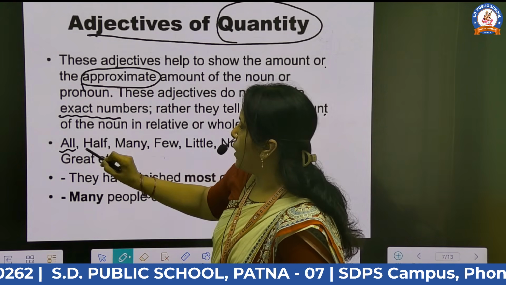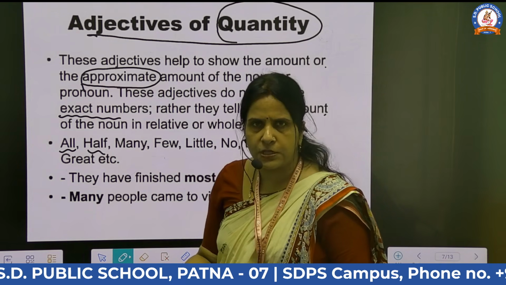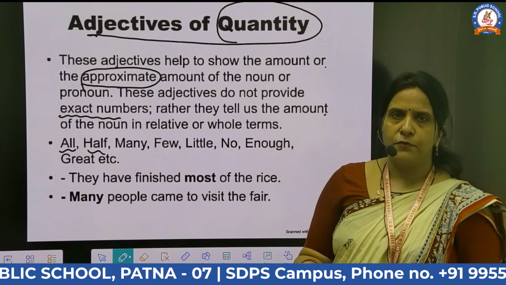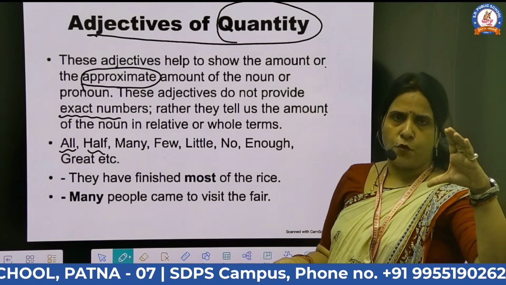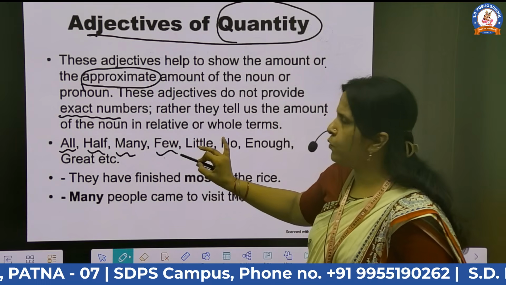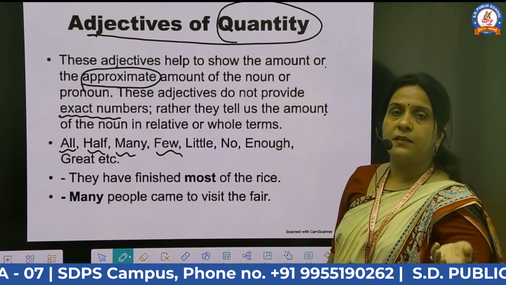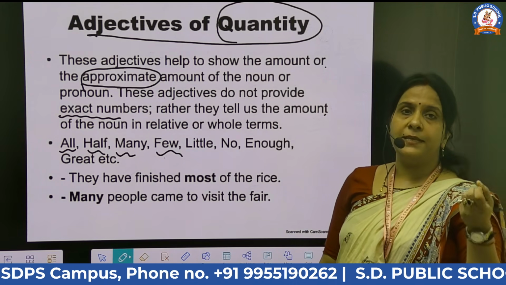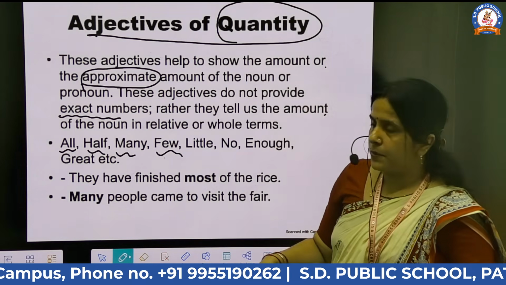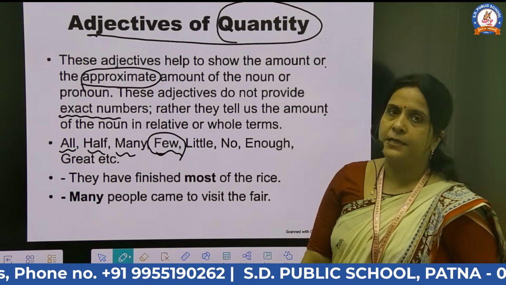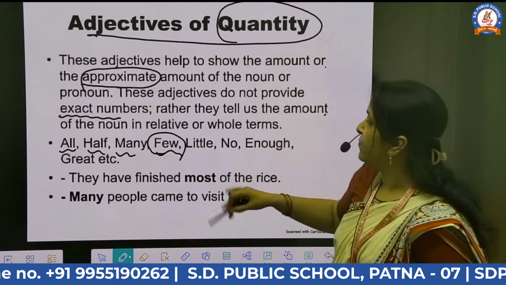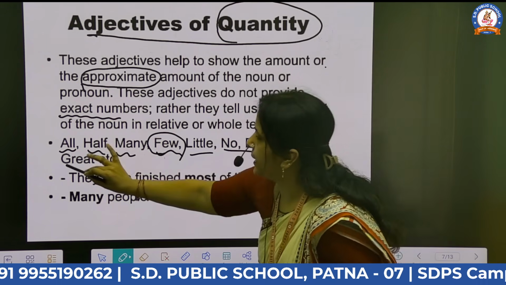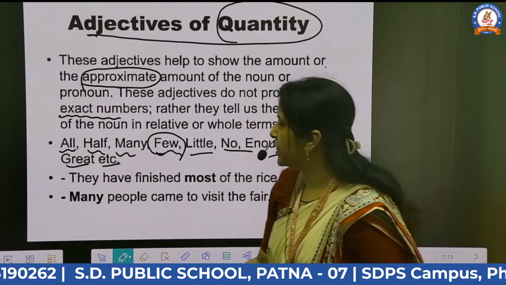See it with examples. All, half. If I'm saying half kg of milk, half kg of water, a glass full of water. So many, few toffees. If I am saying I am providing you nine toffees, then it is an adjective of number. If I am saying I am providing you few toffees, then it is the adjective of quantity. Little, no, enough, great, and lots of many more words.